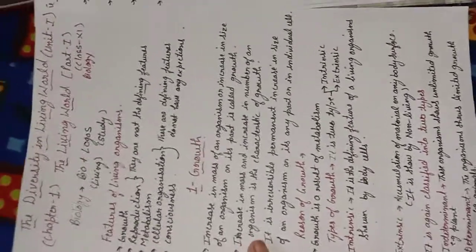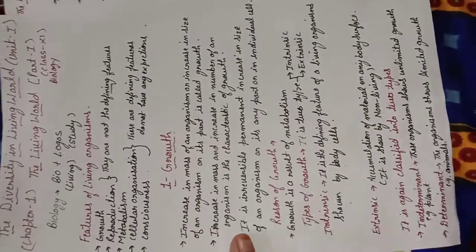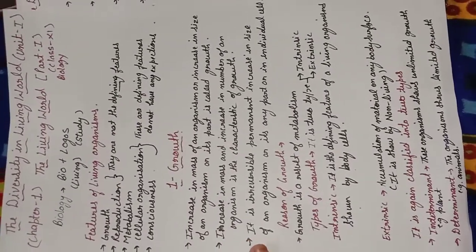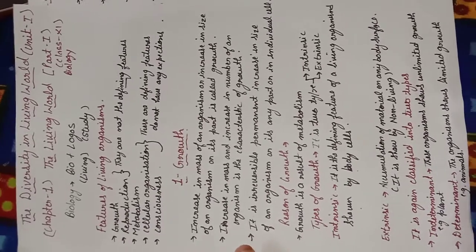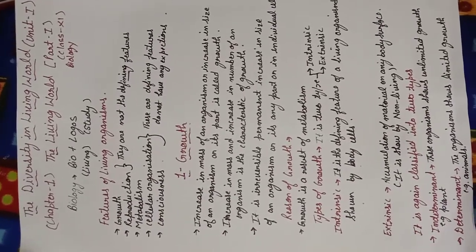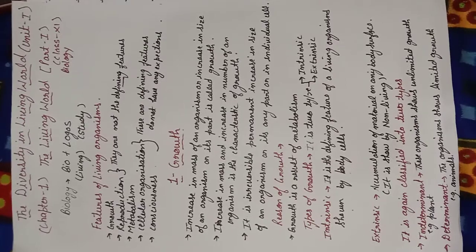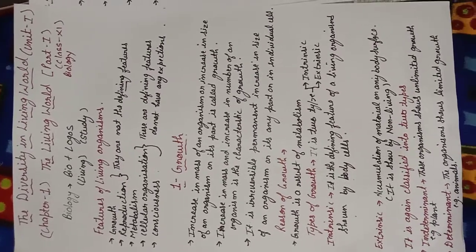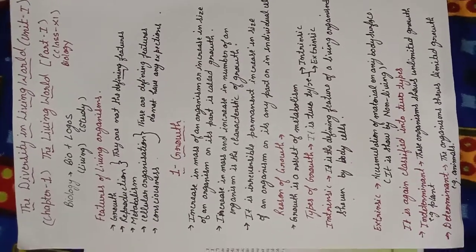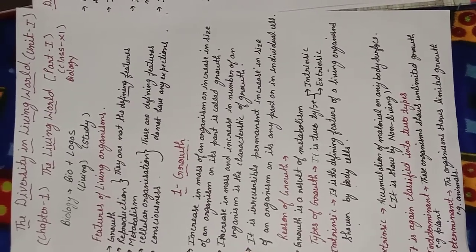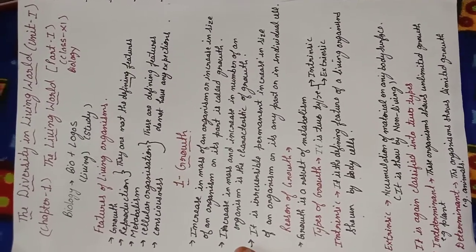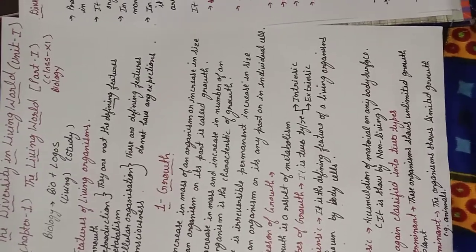I told you when the organism is increasing in size or mass, then we call it growth. And I also explained the intrinsic and the extrinsic growth. It means if the body cells are increasing in number, then it is intrinsic growth. And if any material is being accumulated on the surface of the body, then it is called extrinsic growth. And this accumulation of substances on the body is a feature of non-living objects.